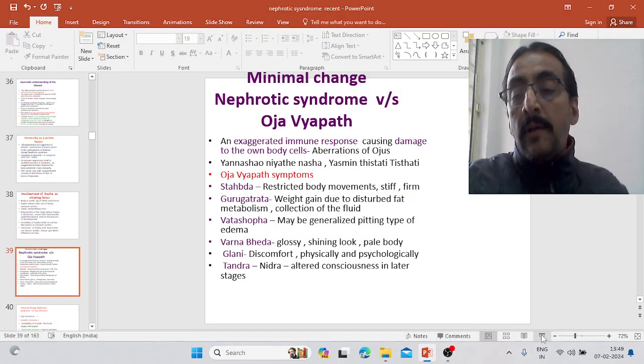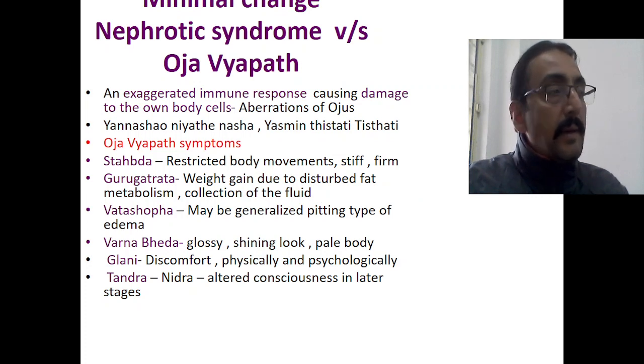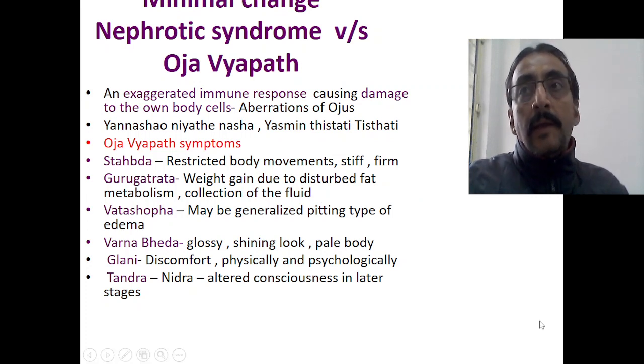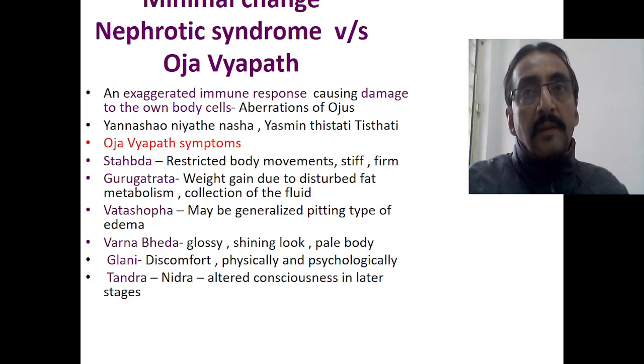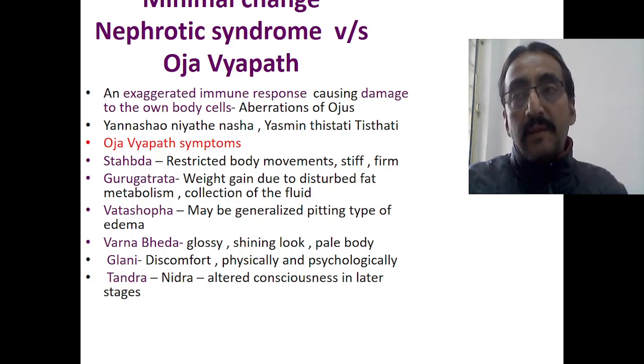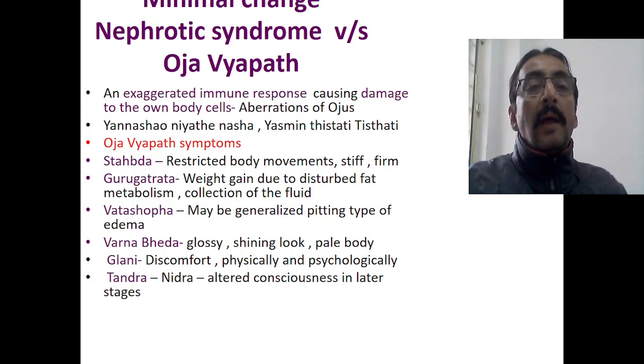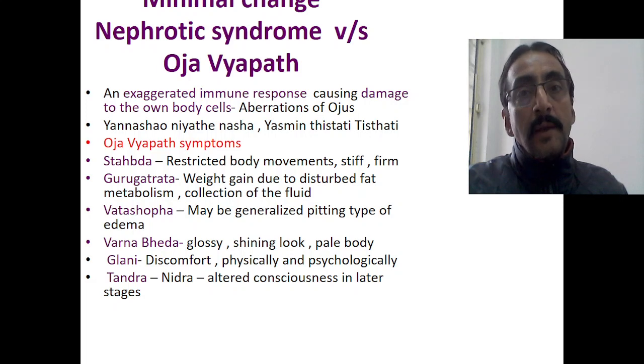Thank you very much. So we shall continue with the Ayurvedic approach of nephrotic syndrome. The minimal change in nephrotic syndrome versus Ojo Vyapat. In the last class we have tried to compare this immune aberrations with the Ojo Vyapat and Ojo Visramsa. Now, what do you mean by aberration of the Ojas? That is an exaggerated immune response causing damage to the own body cells is called as aberration of the Ojas.